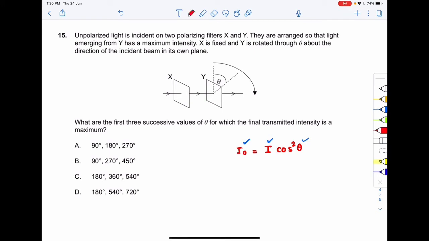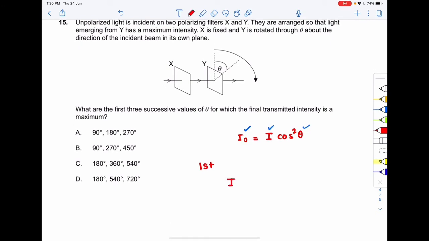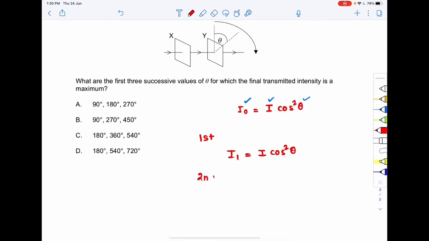They are asking for the first three successive values of theta for which the final transmitted intensity is maximum. After the first rotation, suppose the intensity is I1. I1 will be equal to I cos square theta, right? Now for the second rotation the intensity is I1, and after the second rotation suppose the intensity becomes I2.